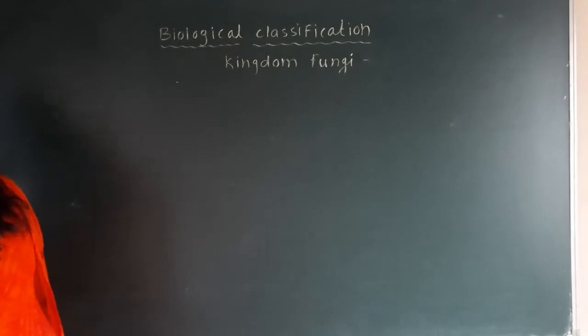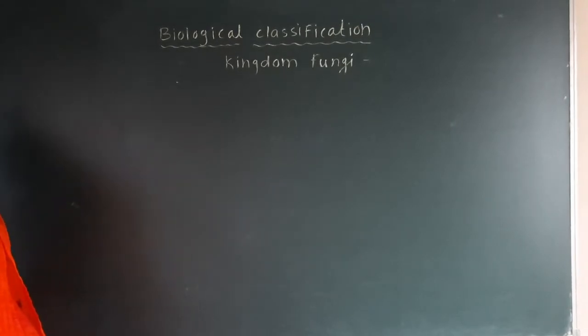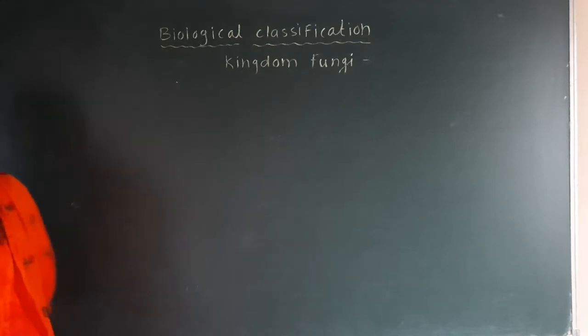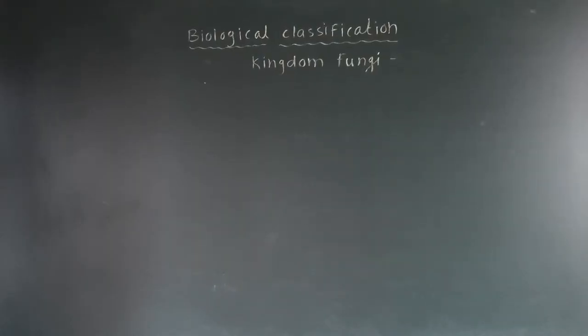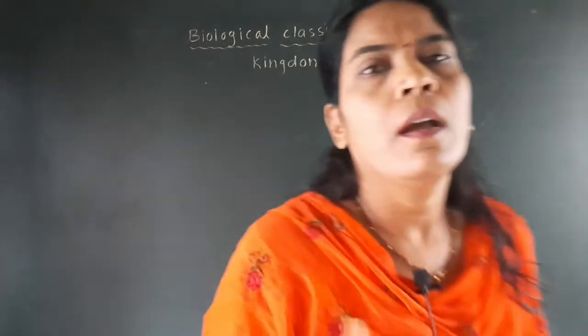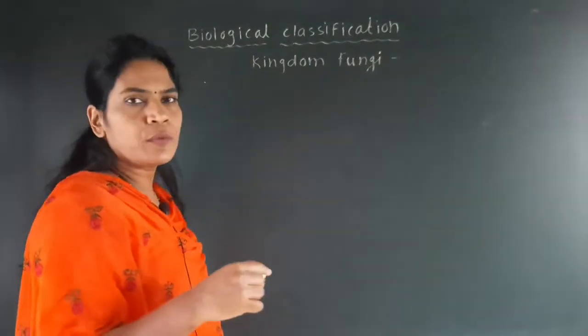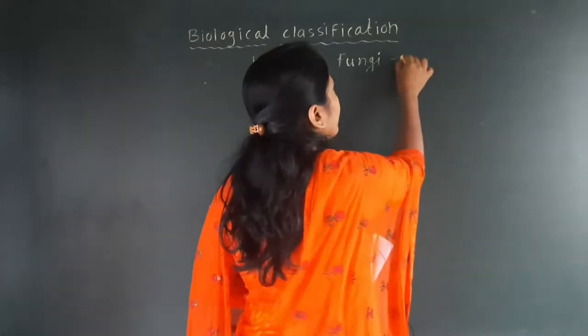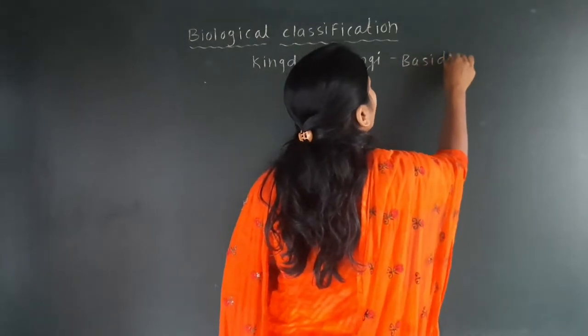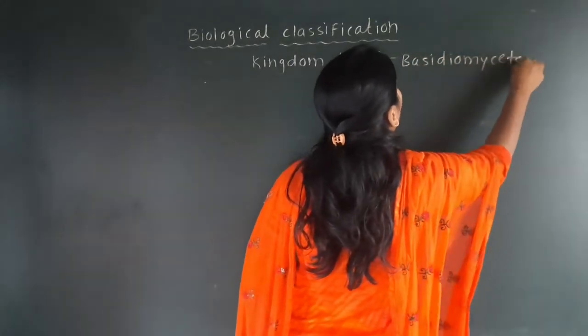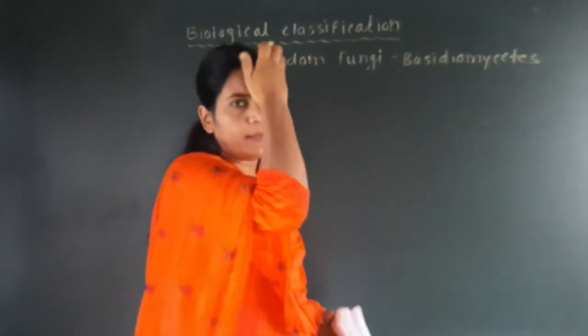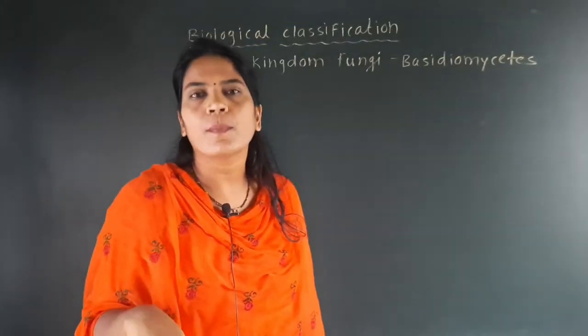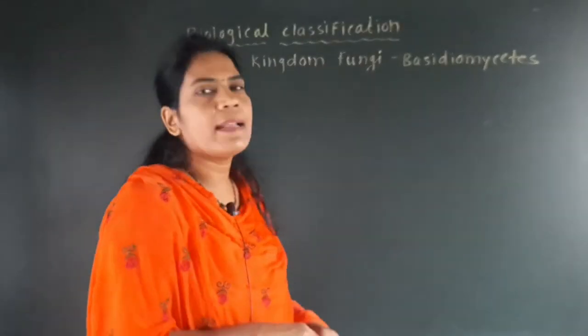Now we'll see the third group, and that is called basidiomycetes. Now the next group of the fungi is called the basidiomycetes. So we'll see first the characteristics of the basidiomycetes, then we'll discuss the examples of it.